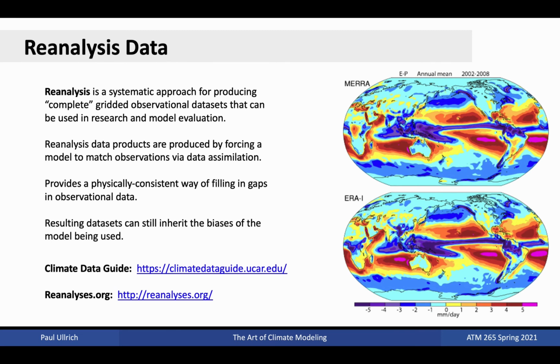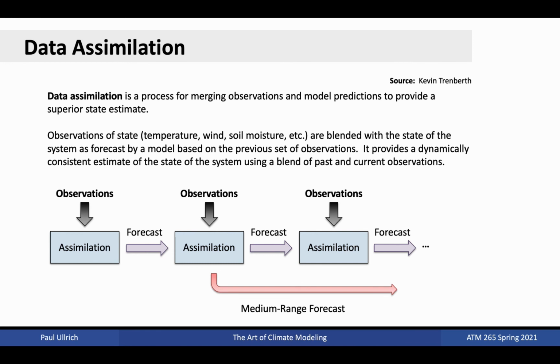More information on available data products can be found at the 2 links provided below. Data assimilation occurs at regular intervals in reanalysis products, depending on the temporal frequency of the observational data. Curated observations of the state taken from satellite observations, station-based measurements, and Lagrangian data all contribute to the forcing data employed. Essentially, at each time step, the observational data is used to devise a gridded state, and then the model is run forward in forecast mode to fill in gaps in time. To give an example, ERA 5 reanalysis uses a 12-hour window between assimilation operations.